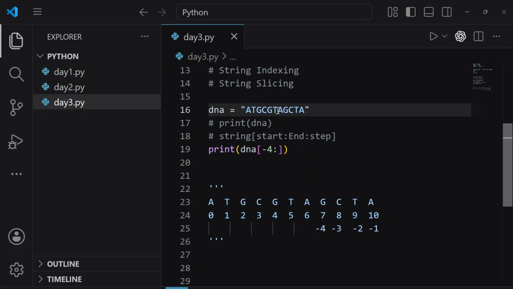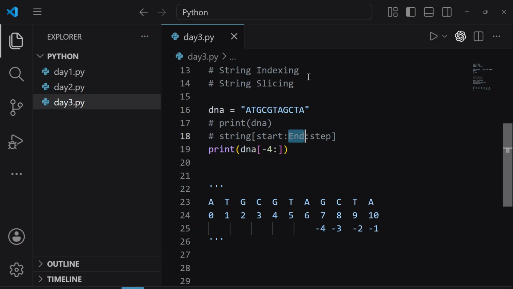Paras, what is your question? Why end index is not working? Paras, we just learned that the ending index number is not included. Is it clear, Paras? Yes, Paras, the end index is not included.